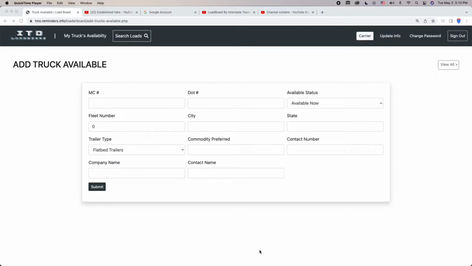So first you want to log in, okay? Once you log in, go to your My Trucks Availability, click on that and click on Add Available Trucks. Once you get to the Add Available Truck page, you just want to enter your information,